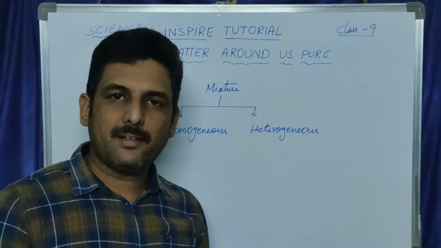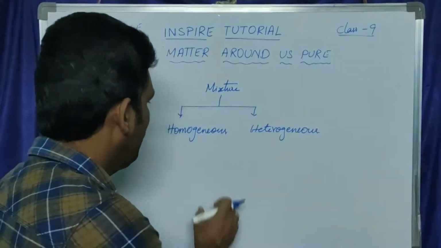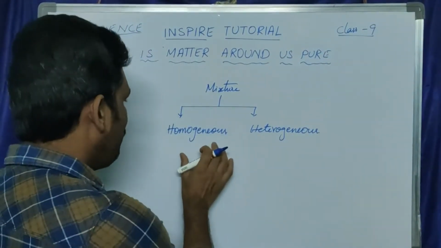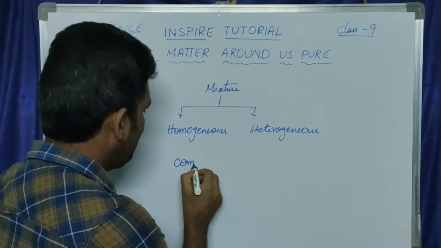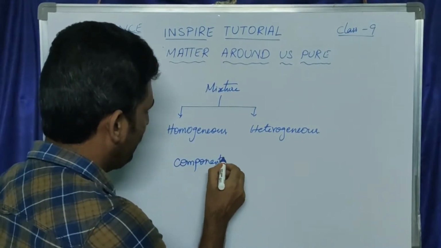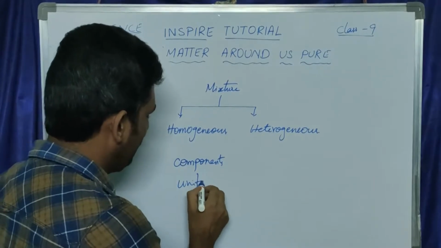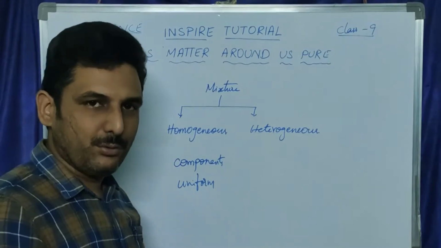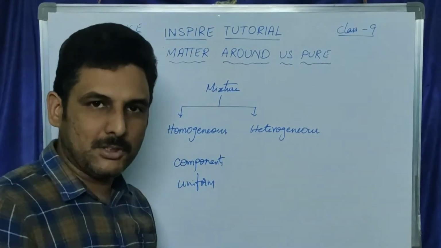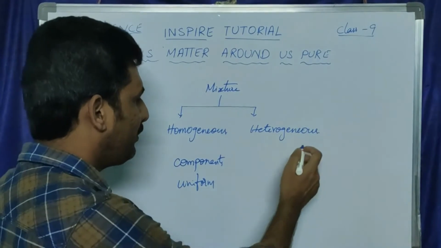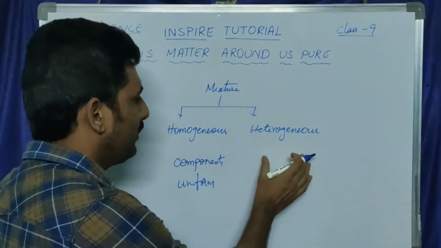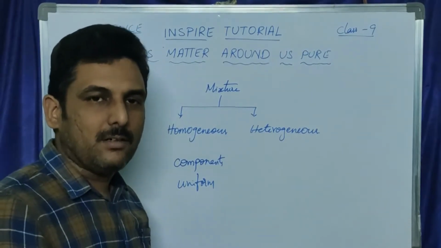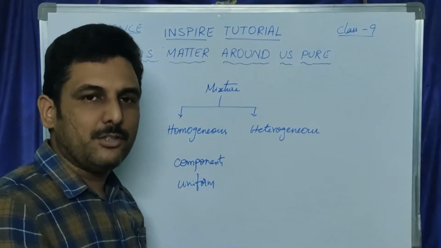Mixtures are mainly classified into two types: homogeneous mixture and heterogeneous mixture. In a homogeneous mixture, the components are uniformly spread, or the distribution of the components is uniform throughout the mixture. Whereas in heterogeneous mixtures, the components are not distributed uniformly